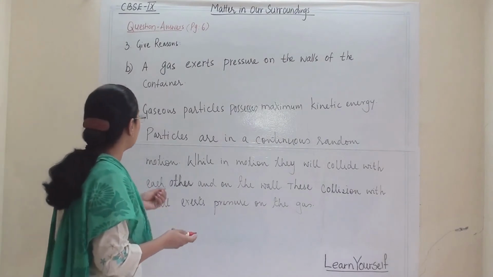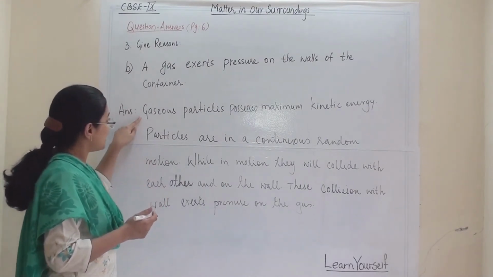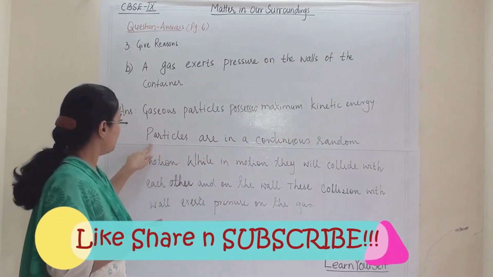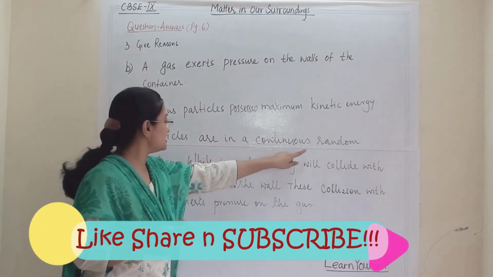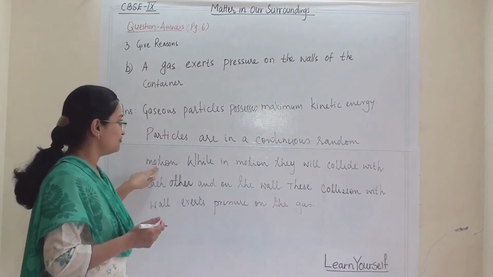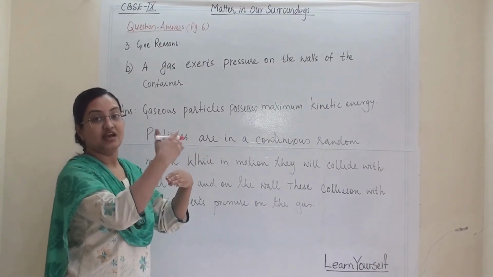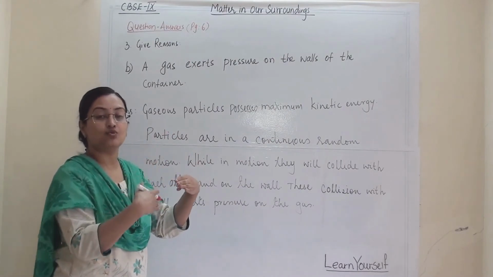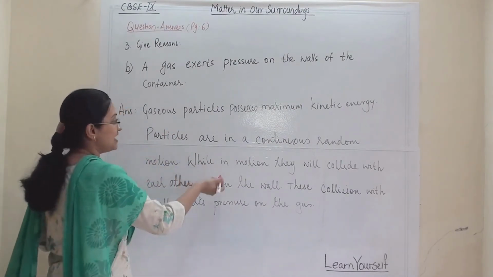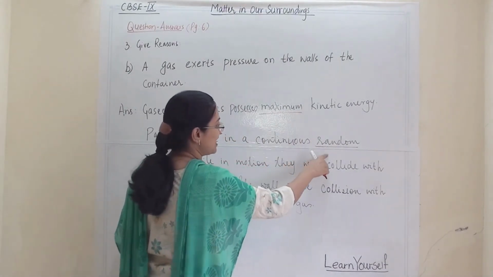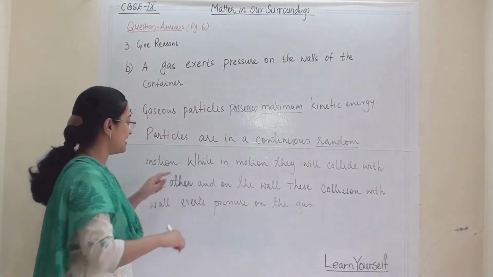So how can we write it? Gaseous particles possess maximum kinetic energy, and the particles are in continuous random motion. First we start with the fact that they have maximum energy, and with this energy they are moving. But how are they moving? They are moving in random motion.